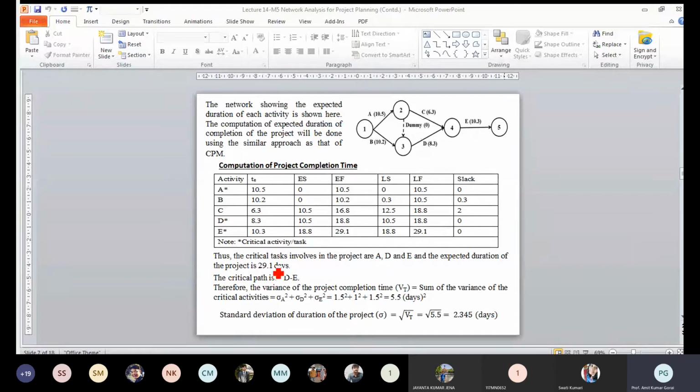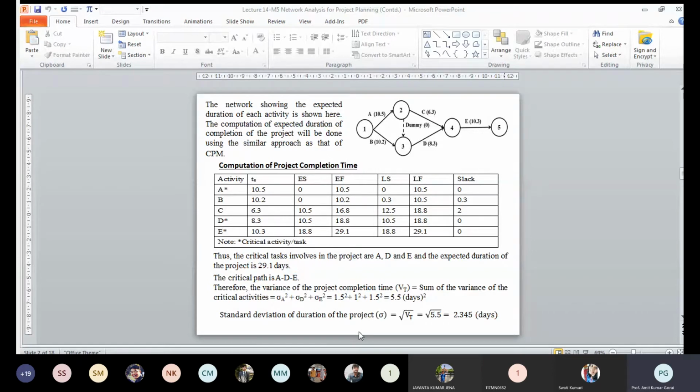So you can take, that means you are reducing the risk. So your objective is that you have to take the minimum risk with the optimal cost. Again, if you are taking 29.1 plus 2.345, that means you don't want to take the risk. It may request that the budget of the project will be higher, so it may not be acceptable. So that's why you have to take a little bit of risk, but how confident you are and how much risk you want to take, based on this type of analysis you can do this.